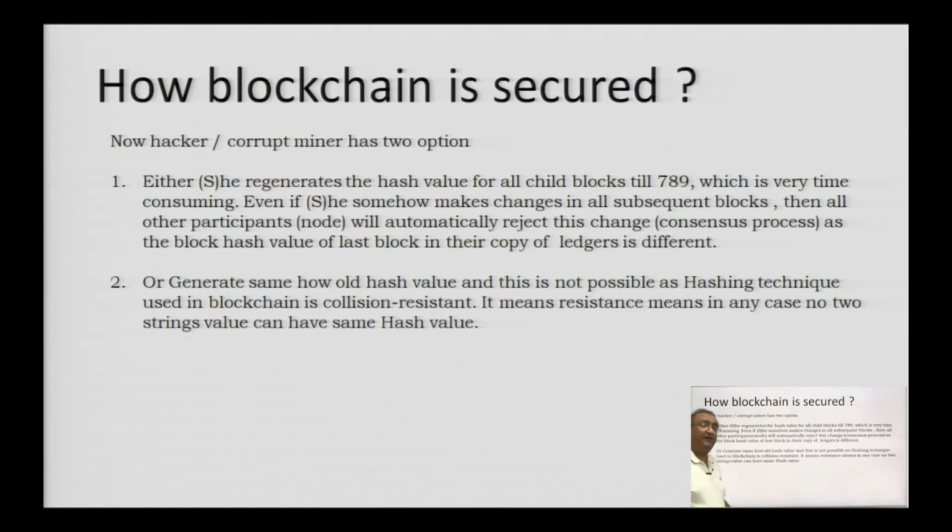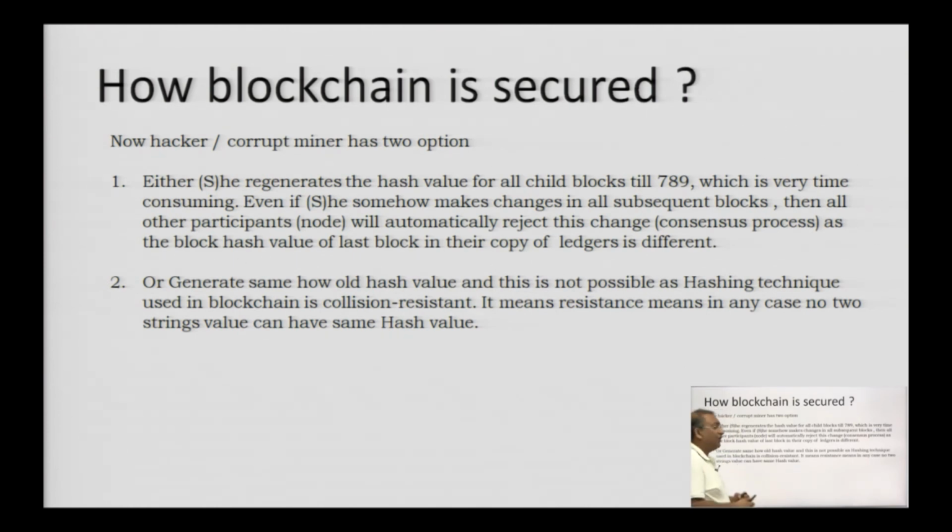But it is very difficult, because you have to keep on changing the nonce value. Every time, you do not know how many blocks there are; in this case it might be something like 700 blocks. All the 700 blocks have to keep on changing, and in the meantime other blocks are getting created and added to the 789, or the transaction has been changed. So, you need to be very fast, at least faster than 51% of the total nodes, and only then can you change it.